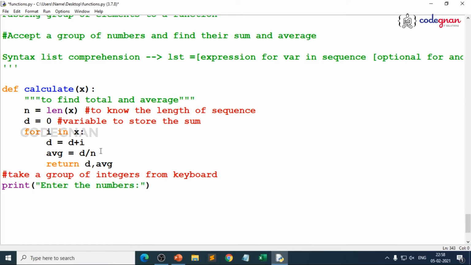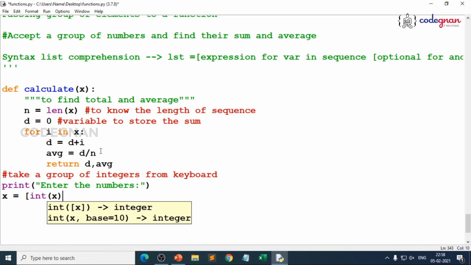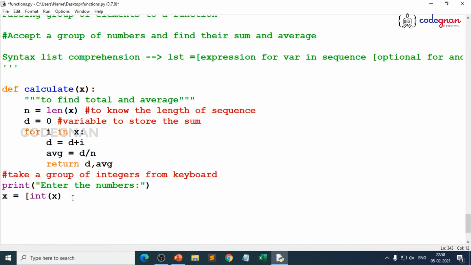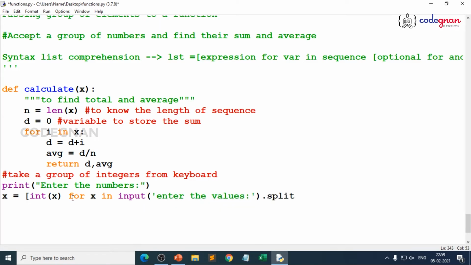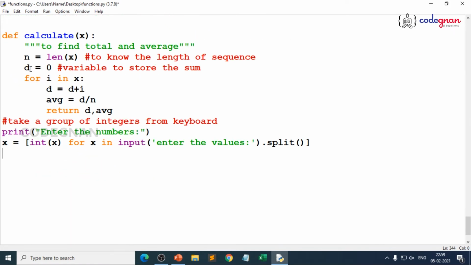Then what do I do? I just take input here. What is our input I'm trying to take? x is equal to square brace of int of x. So, this is how you are passing multiple elements. So, int of x for x in input of, what do you try to give? Just make sure you give some hint to the user, enter the values, and if you are trying to give empty split, just make it simple. I will be discussing what is empty split, and we have already seen that part, but I will make it very simple here.